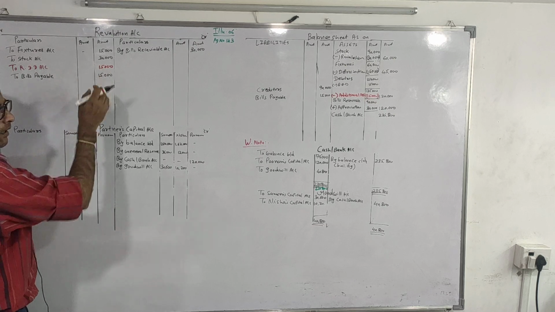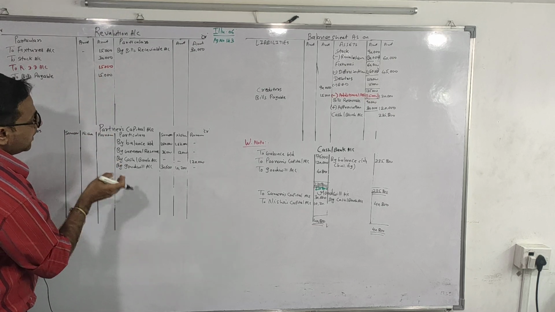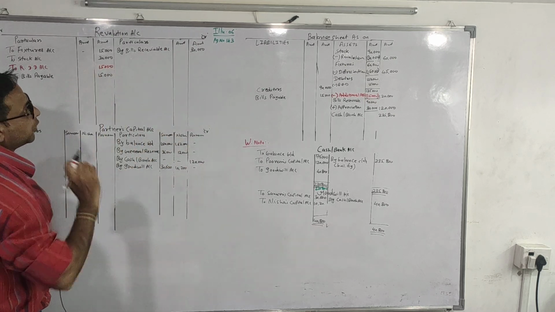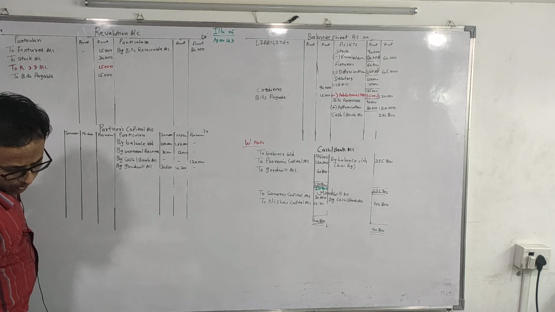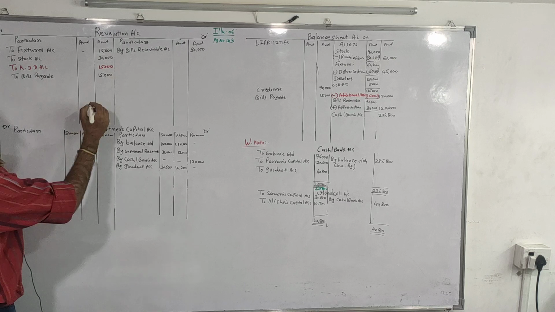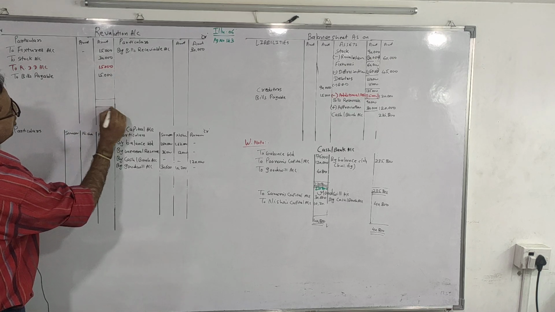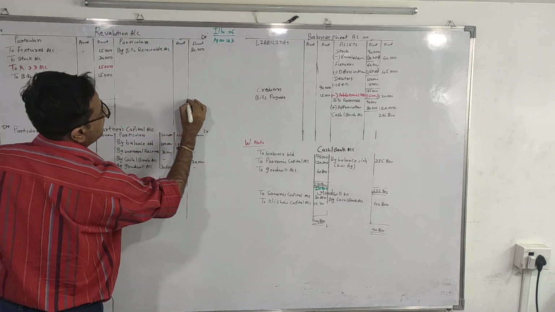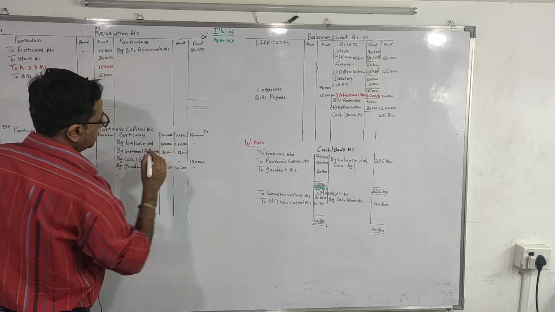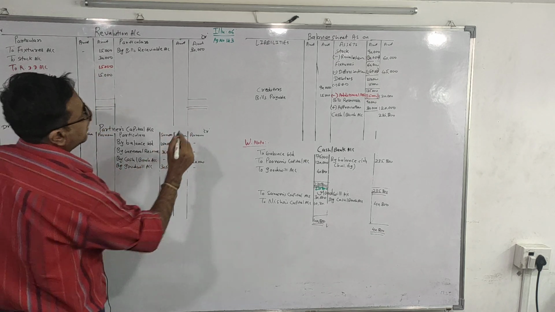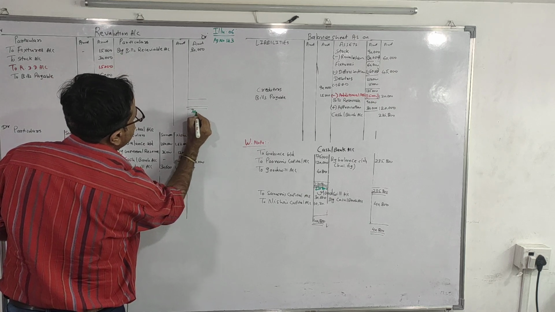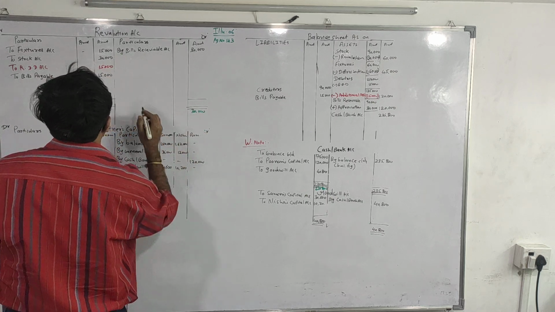Then revaluation profit and loss will transfer to partners' capital, and partners' capital balance will transfer to balance sheet. 30,000 on credit side.